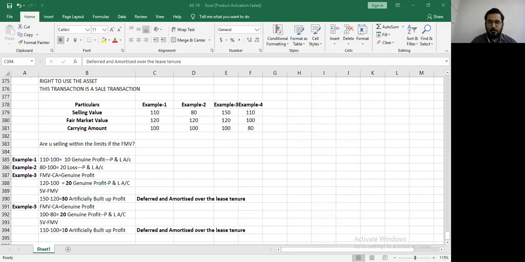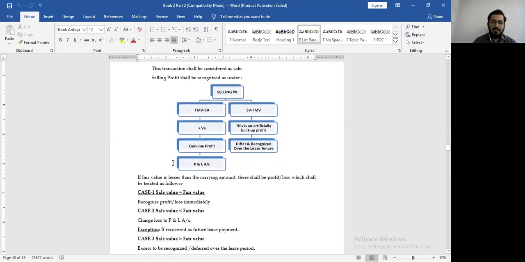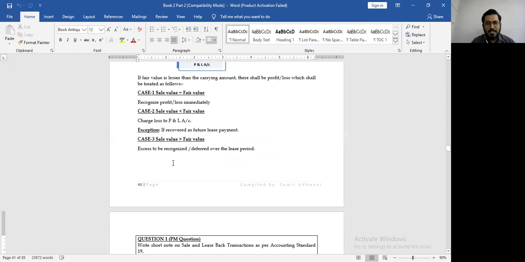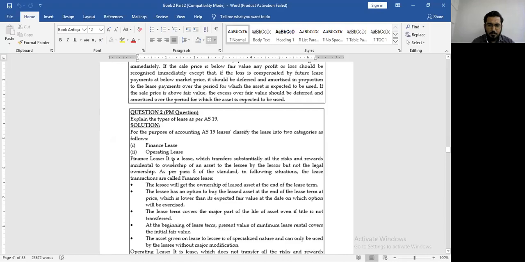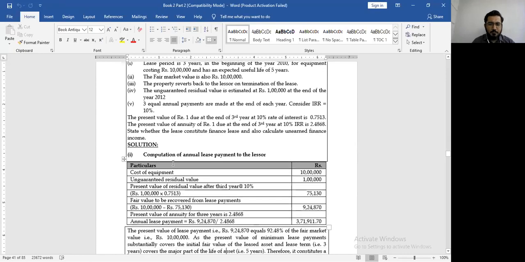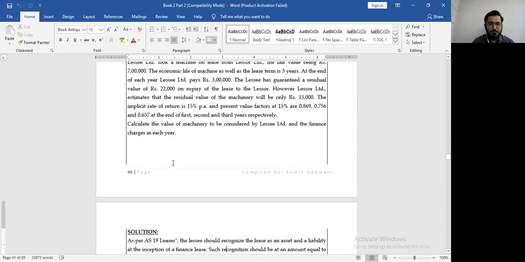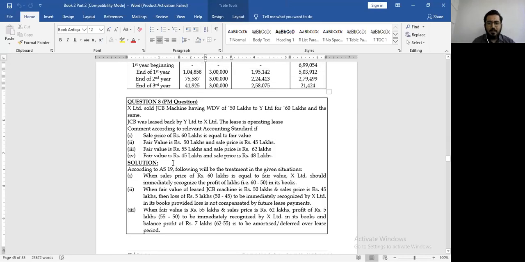If yes, then let's proceed to the next one. Let's go to a practical question now. This is what we've already done. If the fair value is less than the carrying amount, then profit or loss shall be treated as follows: sale value minus fair value should recognize the profit or loss immediately. Sale value is less than fair value, we will charge to the loss. Okay, leave this. We've already discussed and understood this clearly. Let's go to one practical question based on sale and leaseback. Yes, you have one question on sale and leaseback.